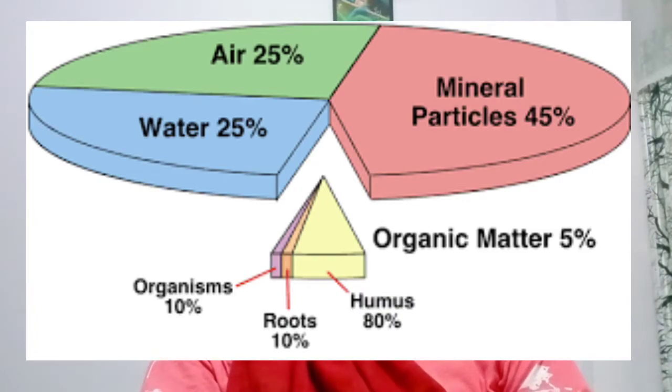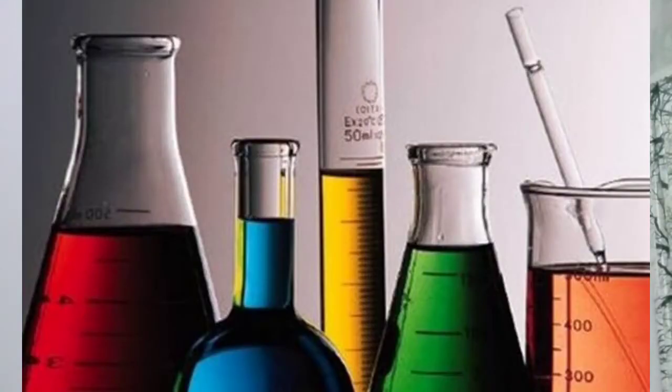Chemical materials. Which chemical materials are there in the soil? Chemical ingredients are carbon, nitrogen, phosphorus, calcium, sulfur, copper, and zinc. These are the chemical materials in the soil.